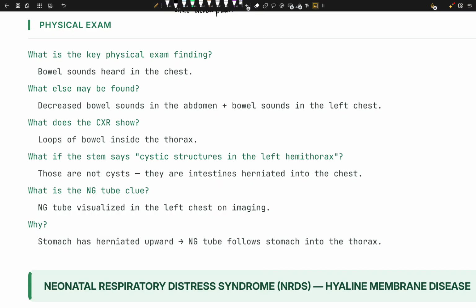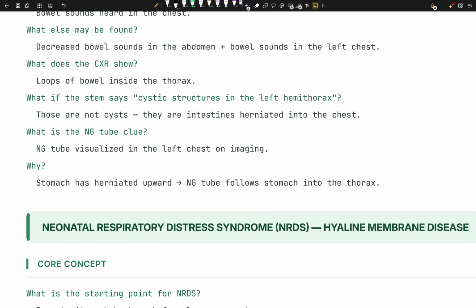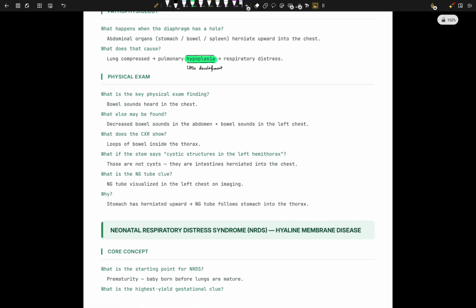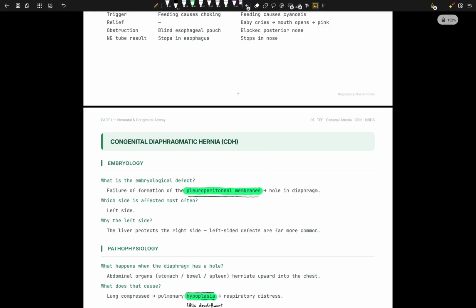What is the NG tube clue? NG tube is visualized in the left chest on imaging because, what is an NG tube? NG tube is just a nasogastric tube. So this is a tube that goes through your nose, to your stomach, to your intestines. And now these loops of intestine are actually in your left chest. So of course we're going to see this NG tube in your left chest. So that's why. Okay, why does it happen? Because the stomach herniates upward. The NG tube follows the stomach into the thorax. Of course, simple. So that was congenital CDH.